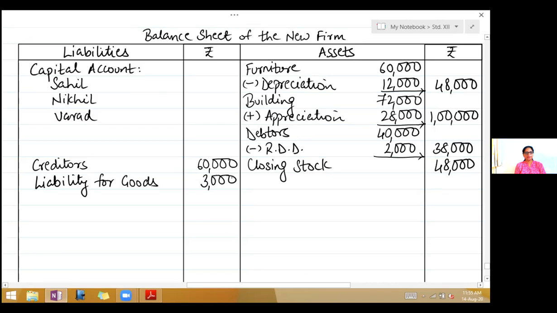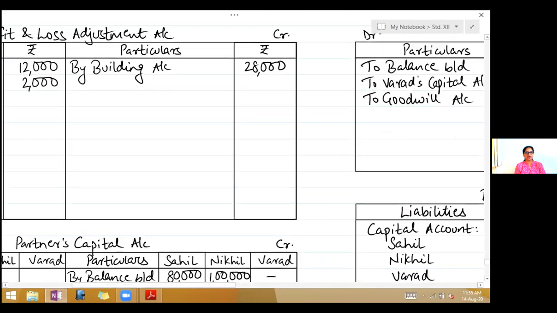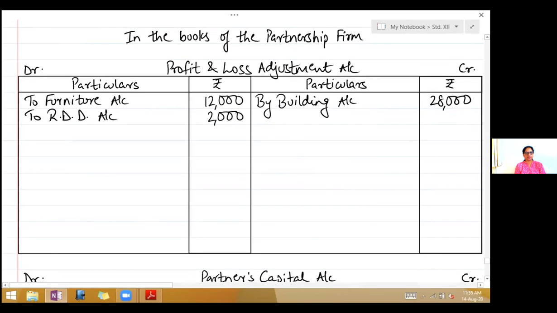Now here the liability has increased. So the second effect will come on the debit side of the profit and loss adjustment account. Right, to liability for goods 3,000. We have finished with all the adjustments.